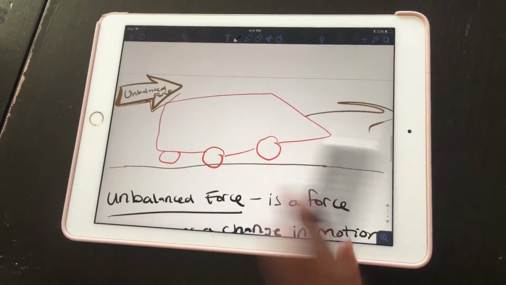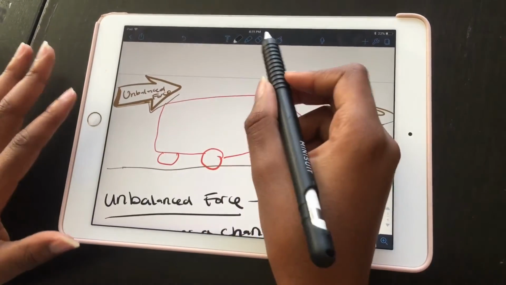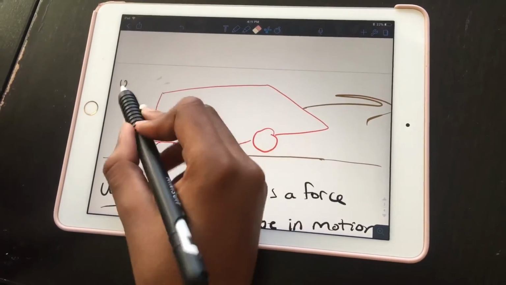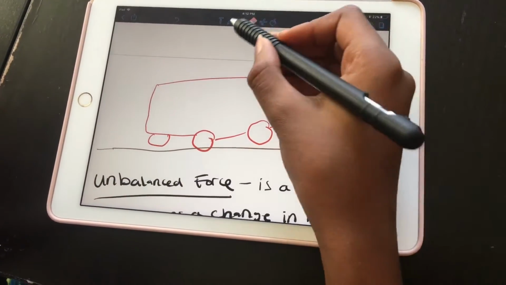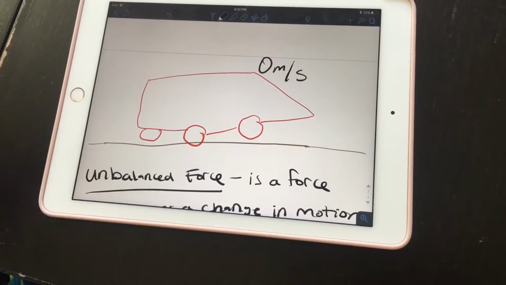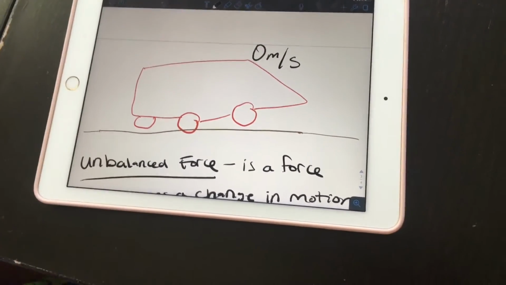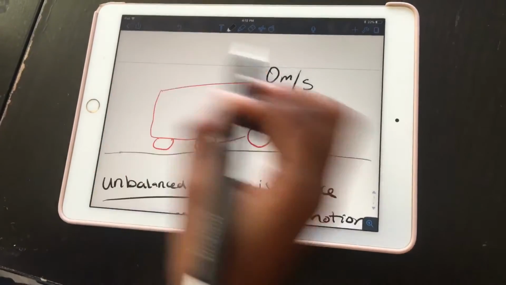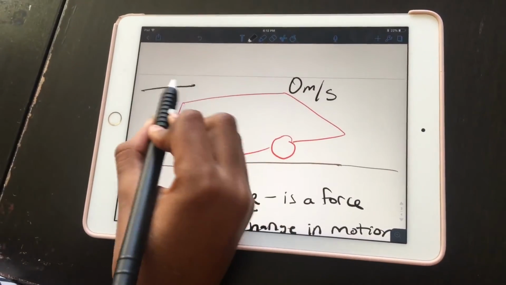So let's say this car is at rest. It's not moving, so it's moving 0 miles per hour. In order to move this car, there must be an unbalanced force.